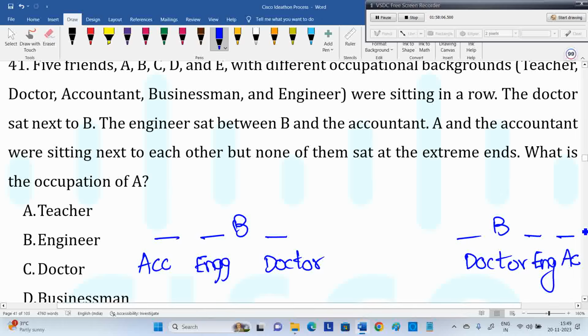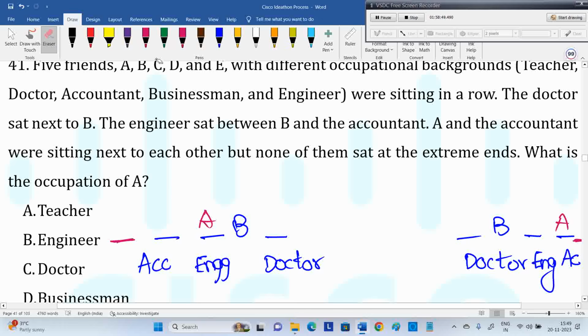Here also, if A and the accountant are next to each other, then A will be at the extreme end. But what did they give in the question? A and the accountant are next to each other, but none of them are at the extreme ends. Now listen, what's the possibility? Two possibilities are still there. So A is the engineer, and there is one more slot left here. If I put A there, then one more is empty here. Then A and the accountant are not at the extreme ends, and they are neighbors. There is one more slot on the right side, or maybe the left side.